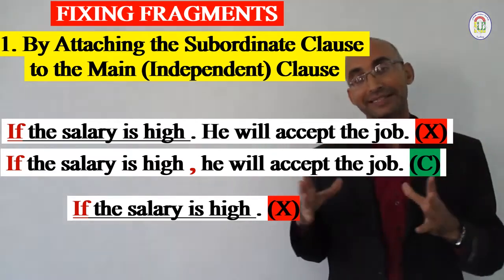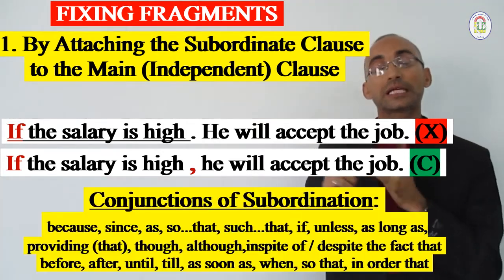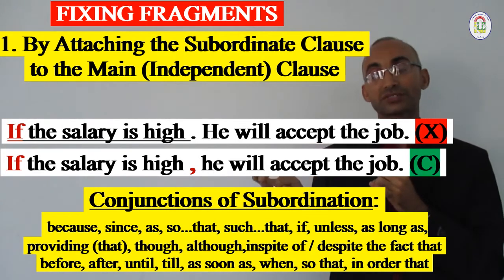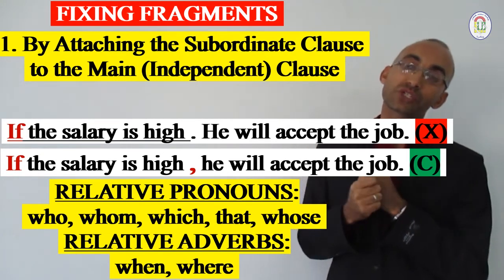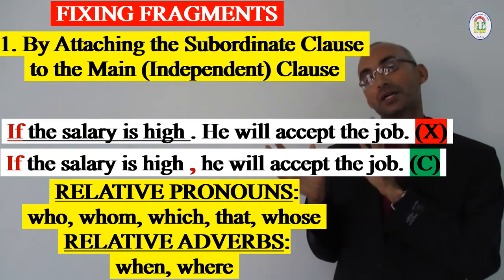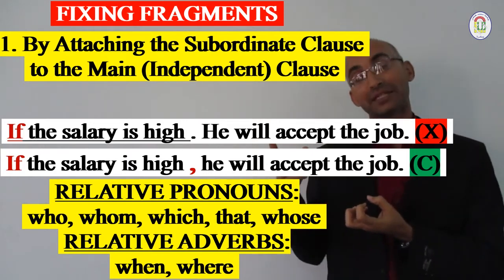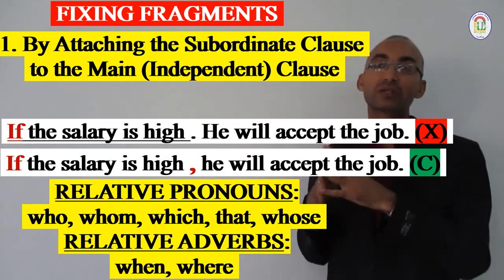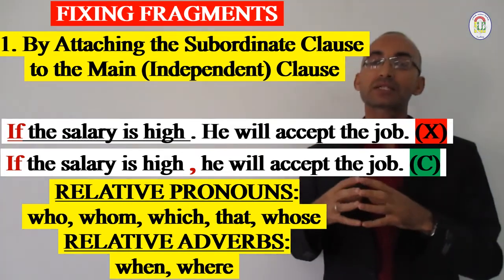When we say subordinate, it means it starts either with a conjunction of subordination, like because, as, since, though, although, if, unless, after, before, so that, and so on, or with a relative pronoun: who, which, that, whose, whom. So all these clauses which start with one of these elements, even if they contain a subject and a verb, are dependent and subordinate and can never stand alone. We need to join them to a second part, which is an independent clause.